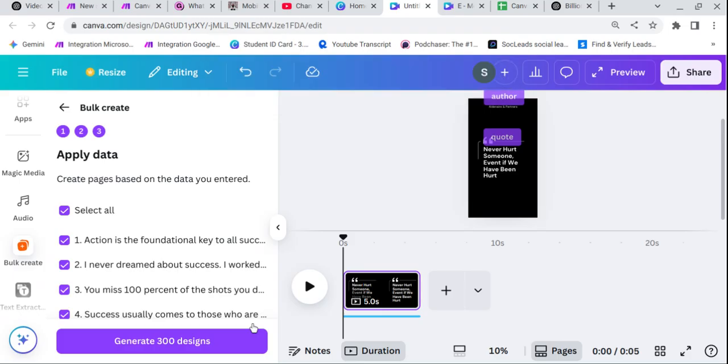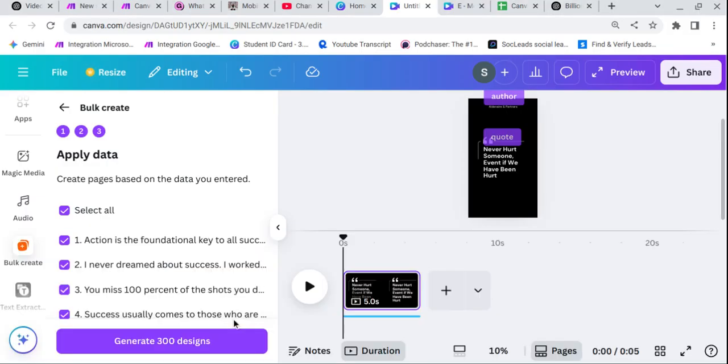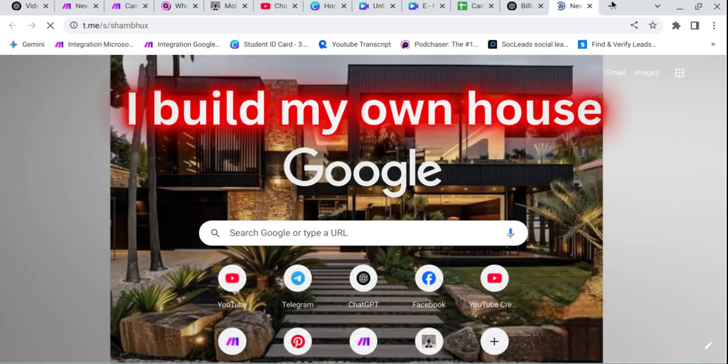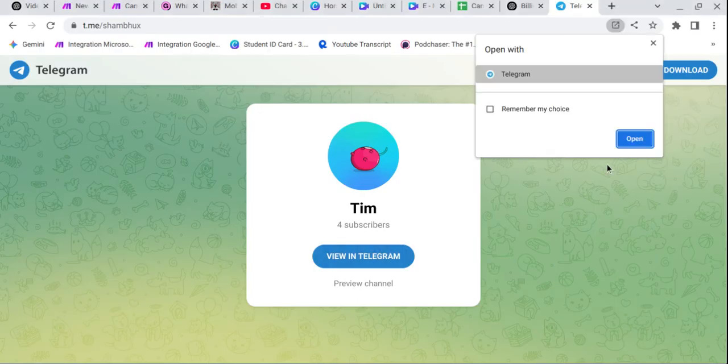Let me open my Telegram account. I think I am leaking my information. That is okay for you. No one is watching, only you. Why did my laptop get stuck? It is not opening. Okay, let's open this one. Click on enter. I think it is open here, so it is open here, so it is too good. I think it is not opening. It redirects to Telegram. Click on open.